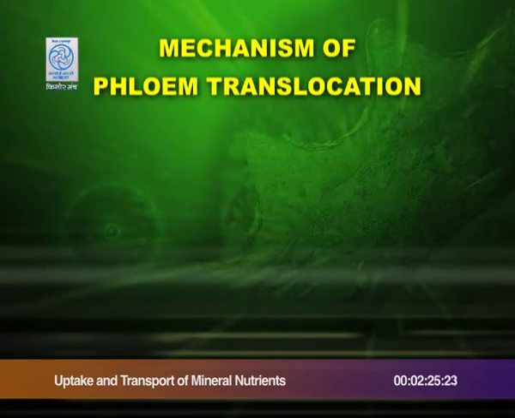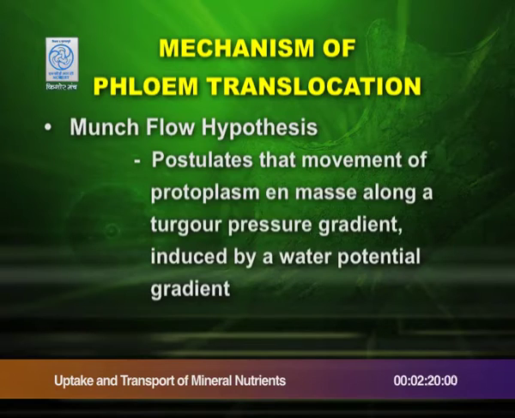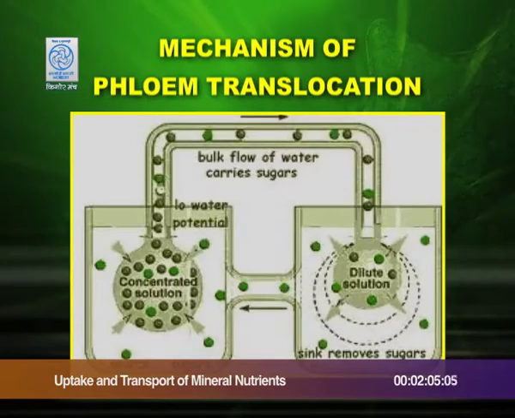It is explained very well by a hypothesis which is called the Münch flow hypothesis, which postulates that the movement of protoplasm in mass flows along a turgor pressure gradient induced by water potential gradient. This particular hypothesis can be explained by a model which is as follows. This model is called the mass flow model. If you look into the picture, the model consists of two reservoirs A and B, one containing the concentrated solution, the other containing the dilute solution, which contain sugars.